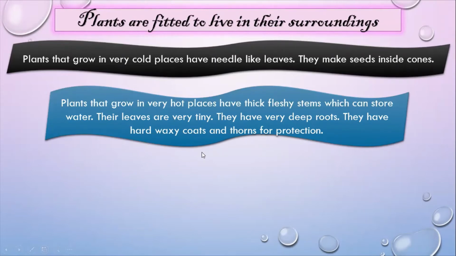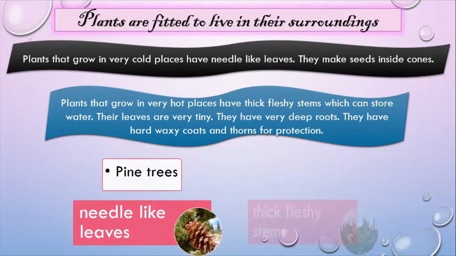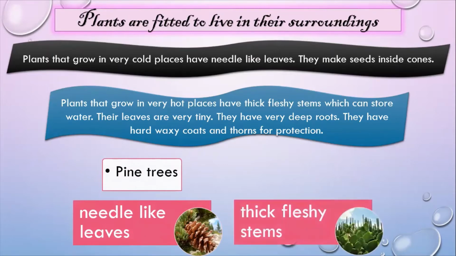Plants and trees that grow in forests have broad leaves that fall off in winter. Some plants have a sticky juice or a strong smell so that animals may not eat them. Pine trees have needle-like leaves, while cactus grow in very hot places and they have thick, fleshy stems.